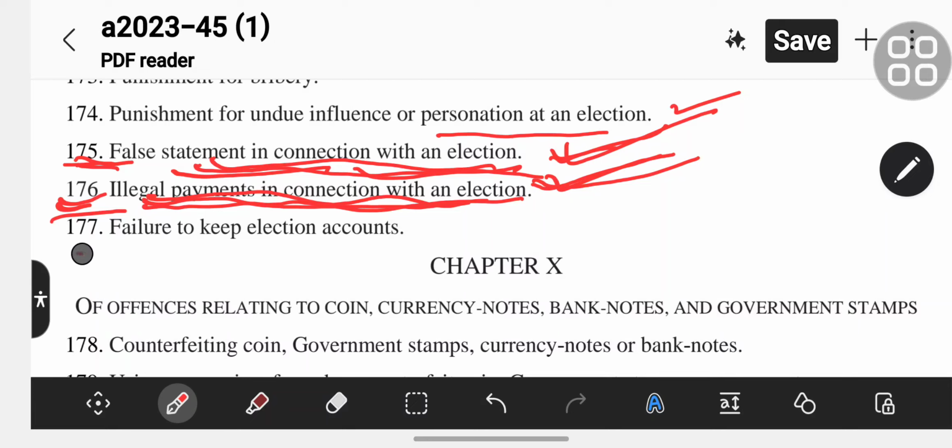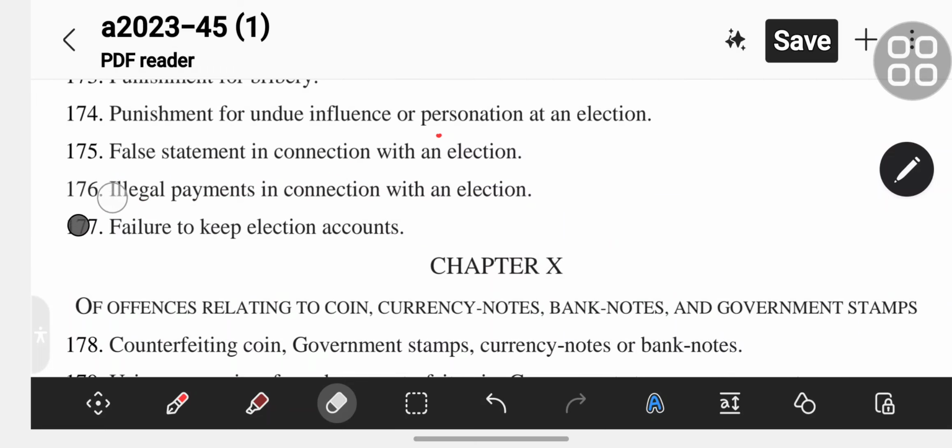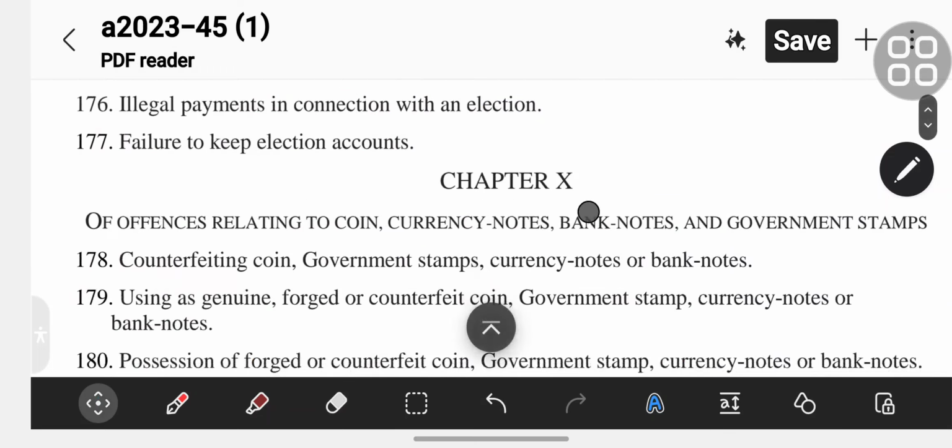Section 177, failure to keep election accounts. Okay, so this is section 177. Now move to the next chapter, chapter 10.